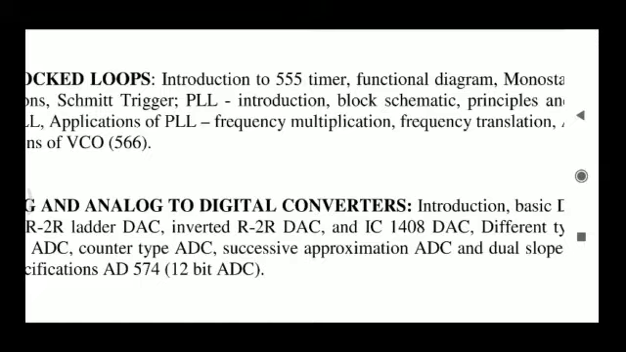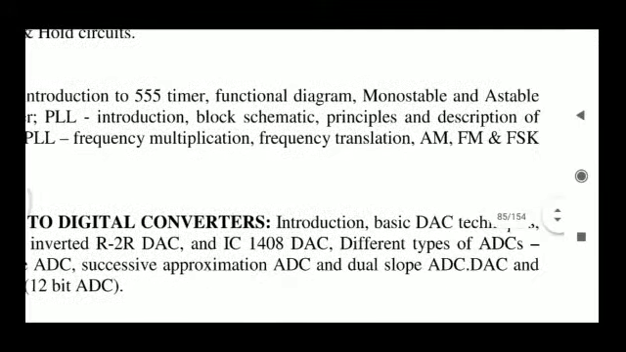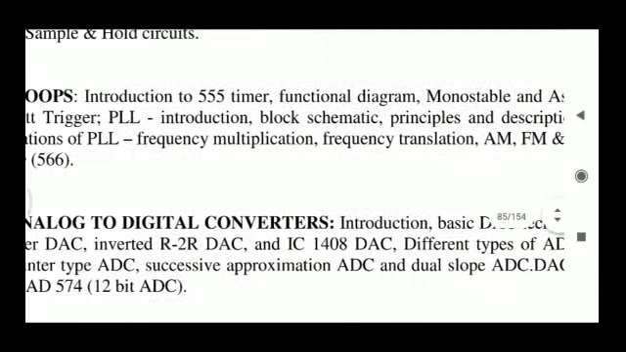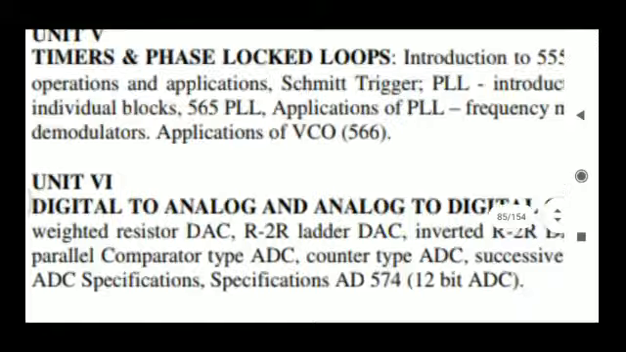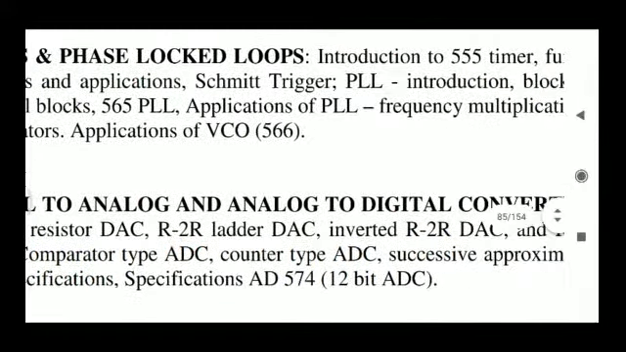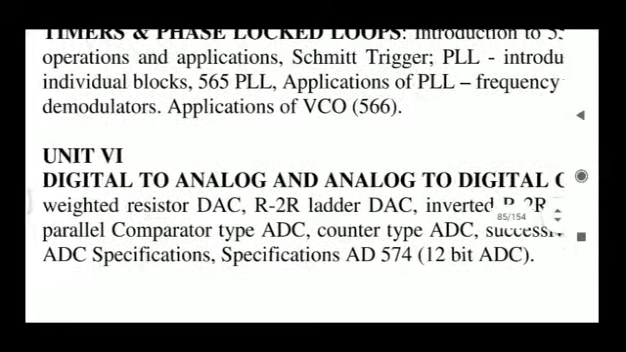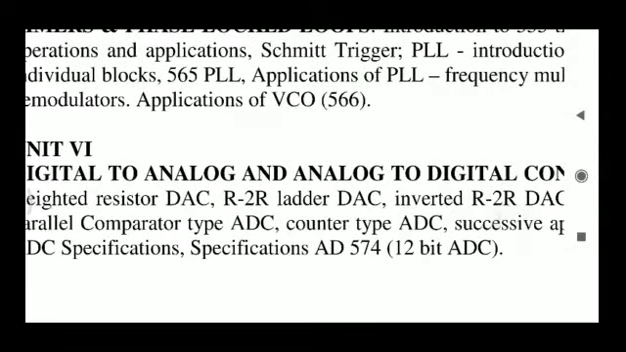And the functional diagram of this 555 timer. So how to implement a monostable and astable multivibrator using this 555 timer, and how to implement a Schmitt trigger using this 555 timer, we are going to study in this chapter. As well as we are going to study about the VCO, that is the voltage controlled oscillator. The IC number is 566. And this VCO circuit is also implemented by using operational amplifier only.